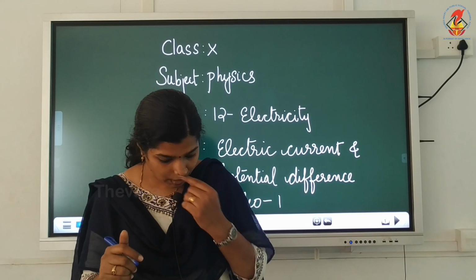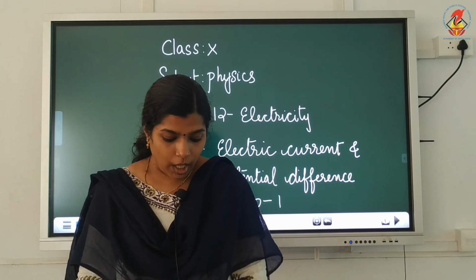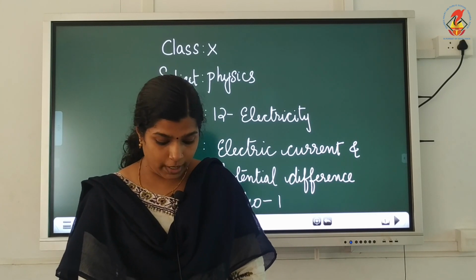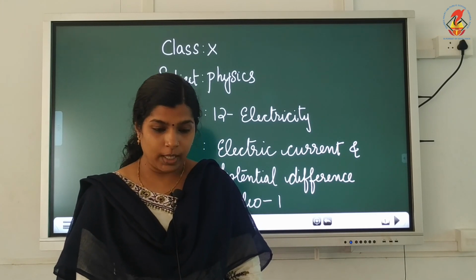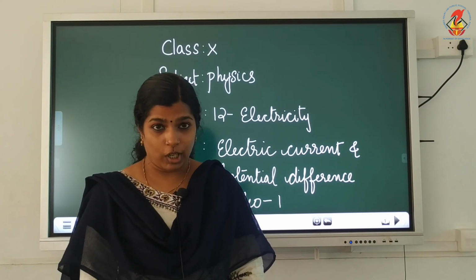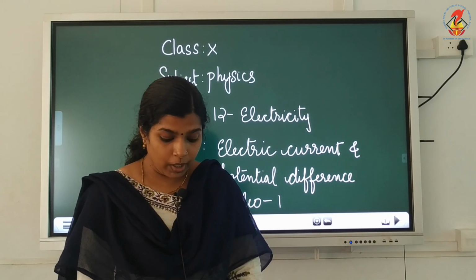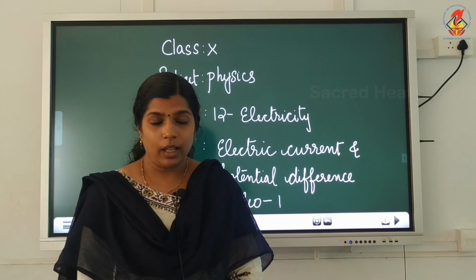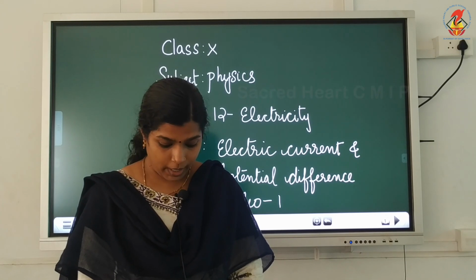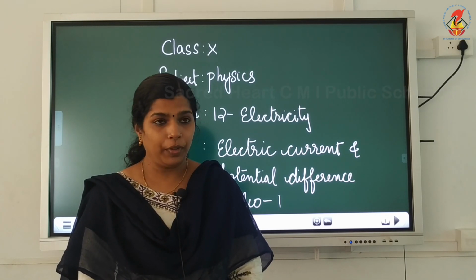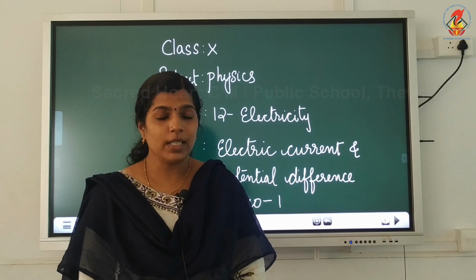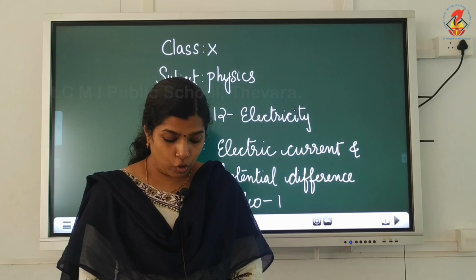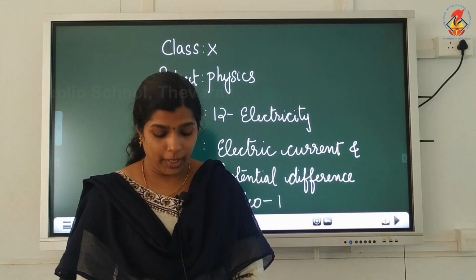So, the protons remain attached to the atom as they are present inside the nucleus, but the electrons, having negative charge, may not always stay attached to the atoms as they lie outside the nucleus. The outermost electrons of a metal atom are loosely bound and can easily become free to move inside the metal.